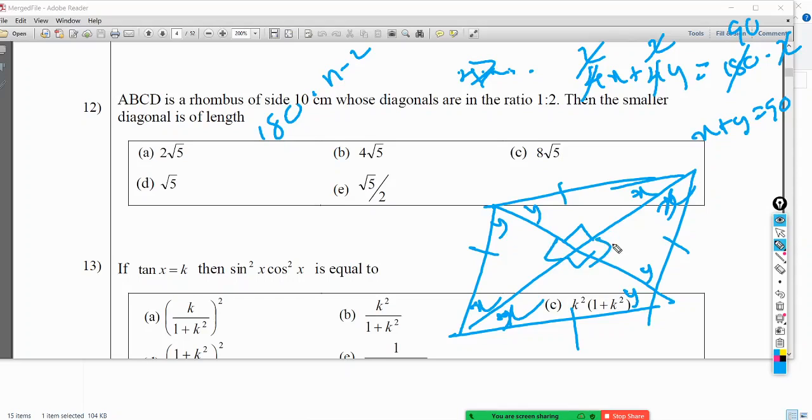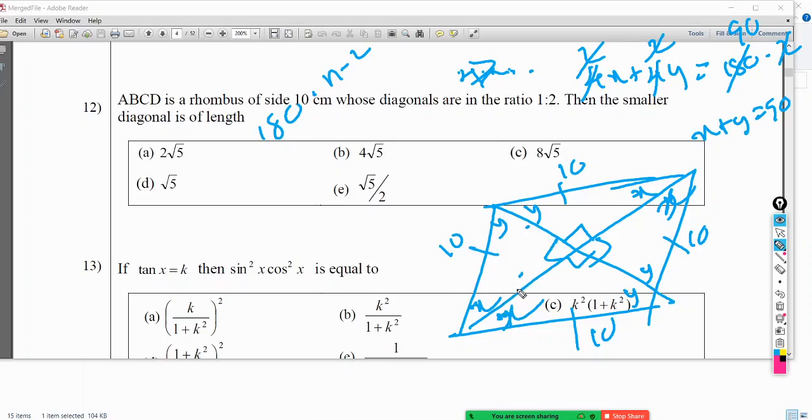Now this is 10 centimeter. Rhombus side is 10 centimeter, 10 centimeter, 10 centimeter, 10 centimeter, right? Now this is 90 degrees, therefore this squared plus this squared must be 10 squared. So now we can use the Pythagoras theorem, right? Now this is 10, correct? This length is not the same as this length, right?